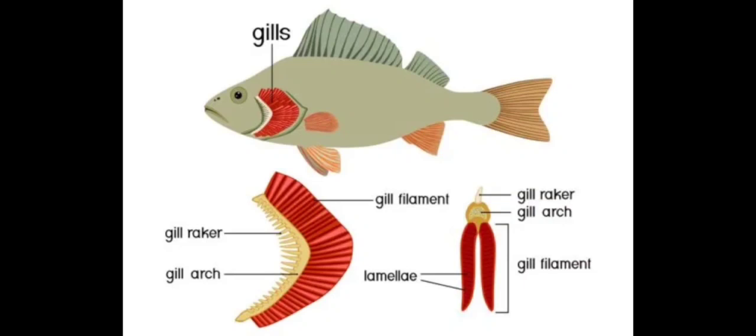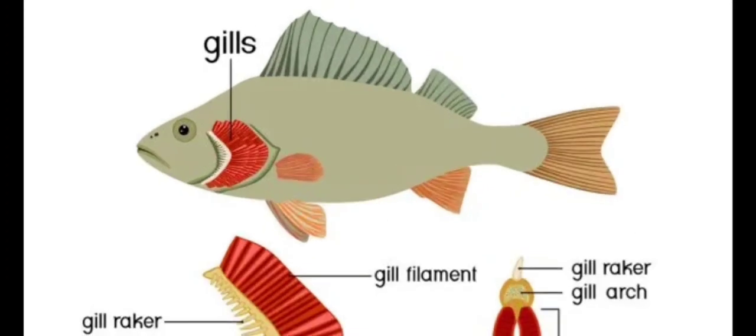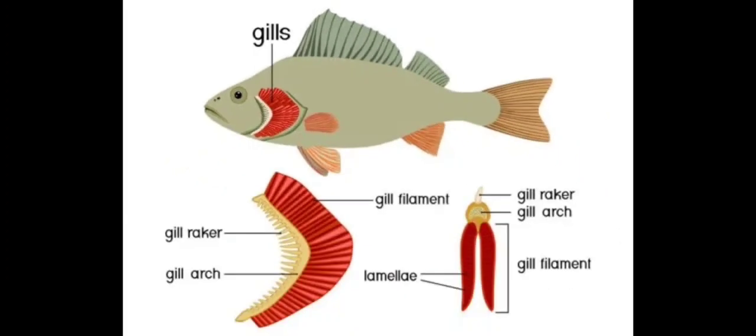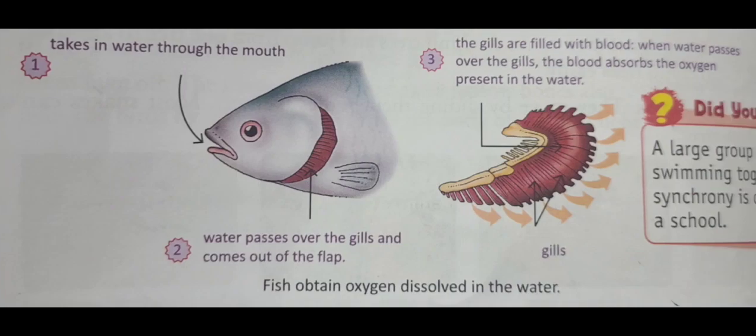Fish and most other animals that live in water obtain oxygen from the water. Corals, starfish, jellyfish are some such animals. Fish obtain oxygen from the water with the help of their gills. As the water flows over the gills, the blood flowing through the gills absorbs oxygen from the water. The blood then carries this oxygen to every part of the body.